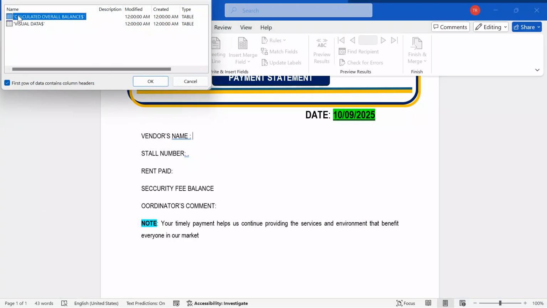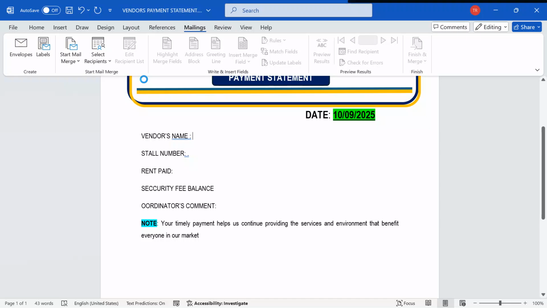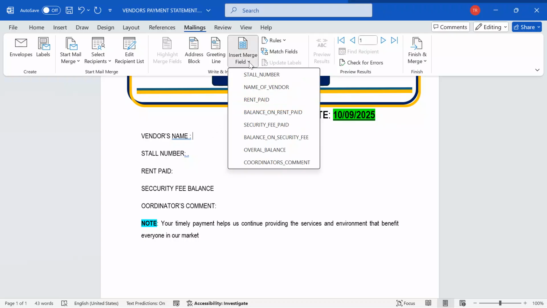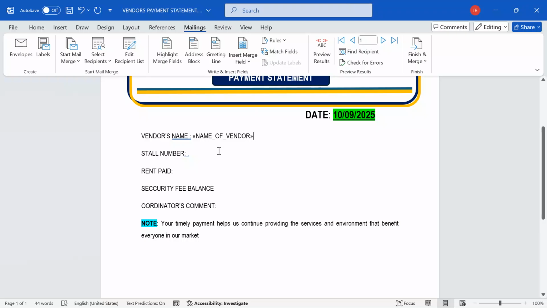Remember, we have multiple sheets in this worksheet, but I'm interested in the sheet where we had the columns of interest, which is this one. I click OK, and then after that, we are wrapping up. After that, I'll go on and then say, let me start inserting merge fields. I will come to insert merge field. I say we need the vendor name. I put it there. I can move to the store.